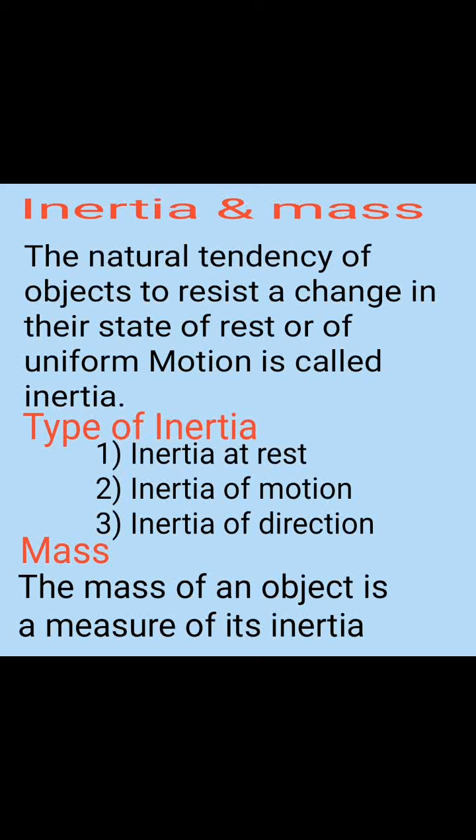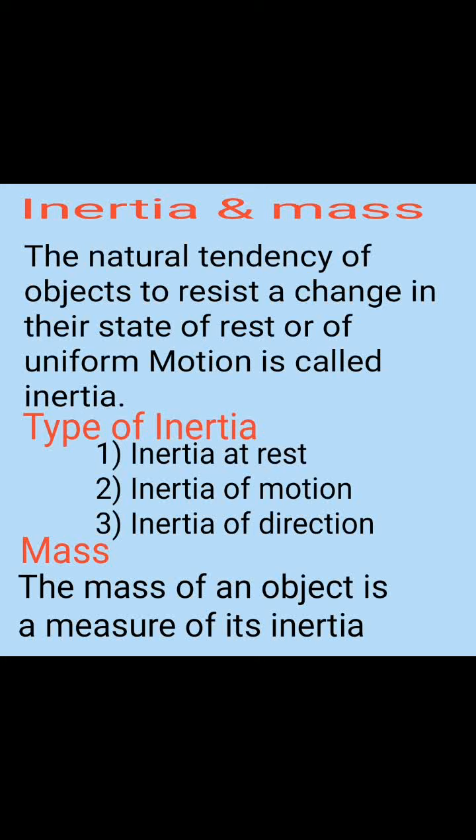Inertia of rest. The inherent property of a body by virtue of which it cannot change its position of rest is called inertia of rest. Example: a fruit falls down from a tree when the branch is shaken, because the branch is set into motion, but the fruit stays in a state of rest.